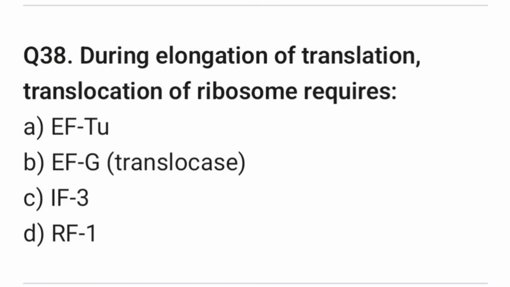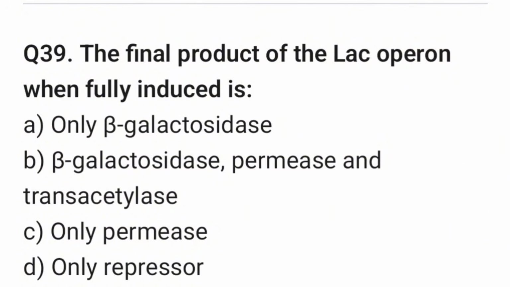During elongation of translation, translocation of ribosome requires. Right answer is option B, translocase enzyme. Question 39. The final product of lac operon when fully induced is. Right answer is option B, beta-galactosidase, permease, as well as transacetylase.